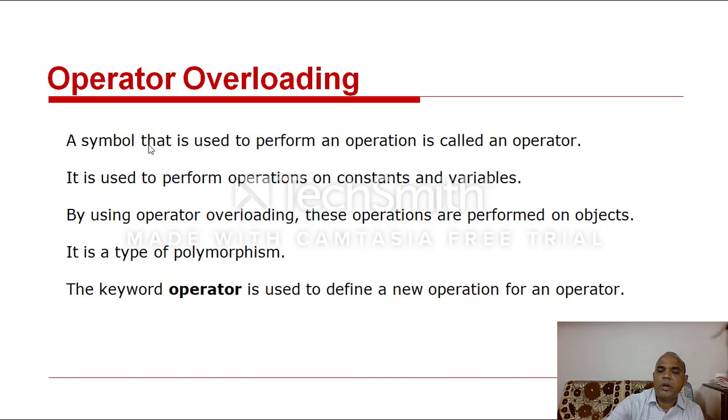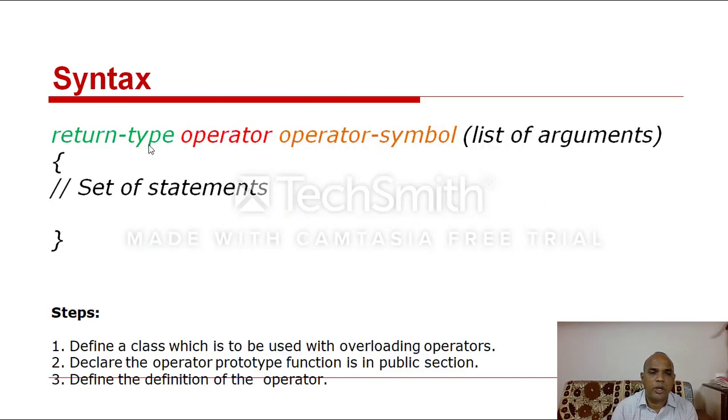Clear? The keyword operator is used to define a new operation for an operator. This is the general syntax of the operator overloading function declaration. Clear? Here the return type: we know each and every function has a return type, either void, int, float, char, or class type. We already discussed various functions. Okay, we have to define it in C++. Then here operator, operator is a keyword, then the operator symbol. So here plus, minus, less than, greater than, etc. Whichever operation you want, you should define the symbol only. Don't write an abbreviation. Clear, all of you?